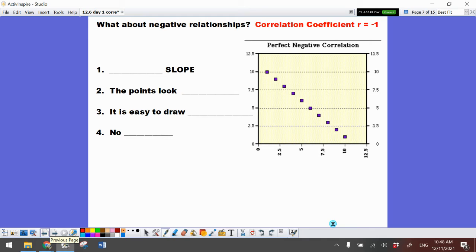Now let's take a look at this one. This is a negative correlation, and this is a perfect negative because it's an exact line. The correlation coefficient is -1 because it's perfect. I see that we're still in a line, so it's easy to draw my line of best fit. And again, there are no outliers on this one. Remember, an outlier is a point that is completely off the normal track.